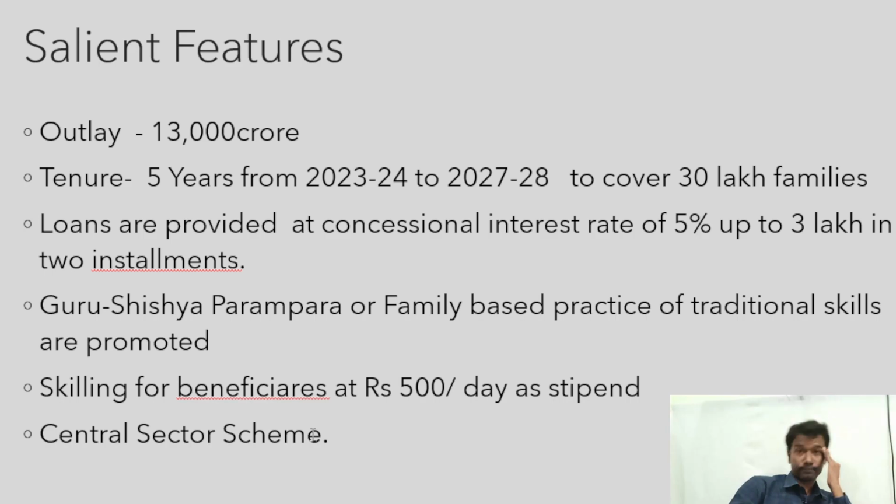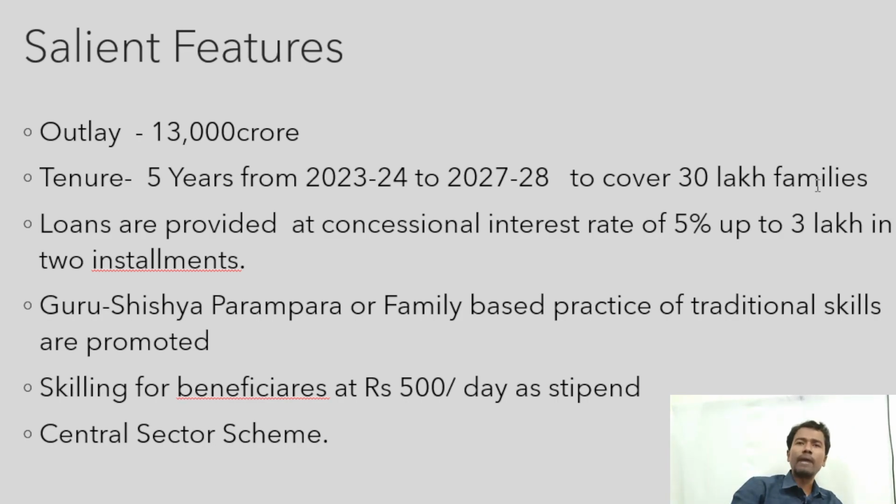The next question is, is this 13,000 crores for 1 year or 2 years? How much time? The time is 5 years. The tenure is 5 years, from the financial year 2023-24 to 2027-28. In this time, between 2023 and 2027, almost 13,000 crores is going to be spent by the central government. Now the question is, how many families are covered? Almost 30 lakh families are covered.